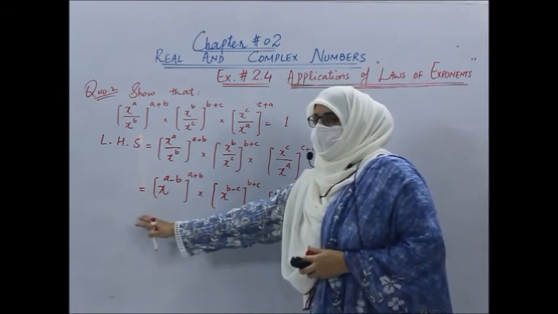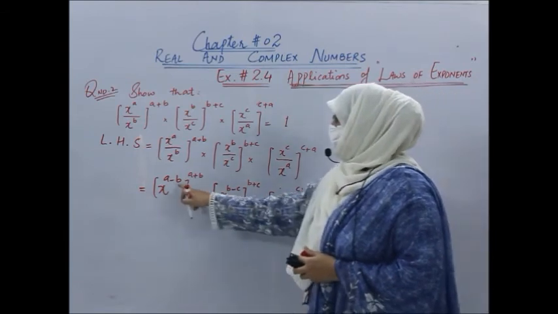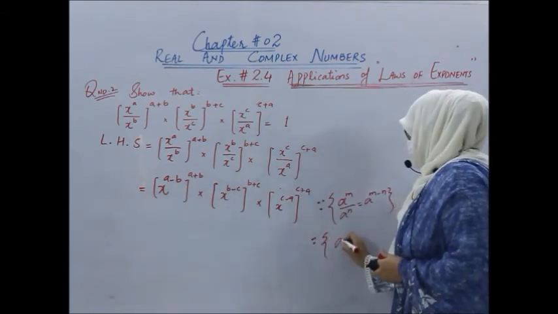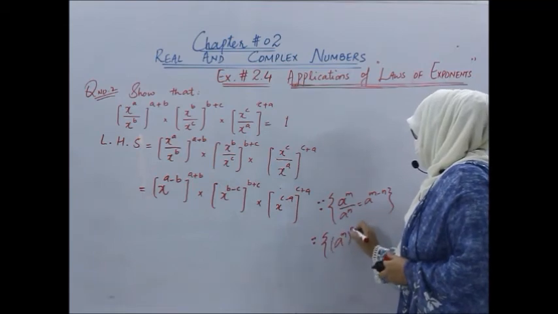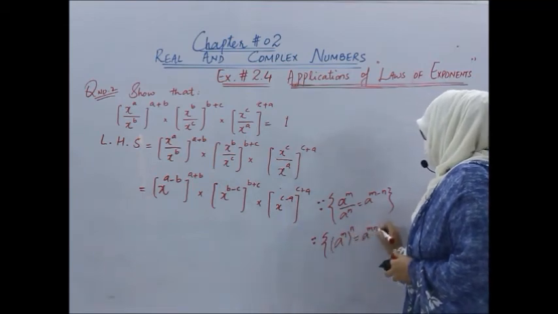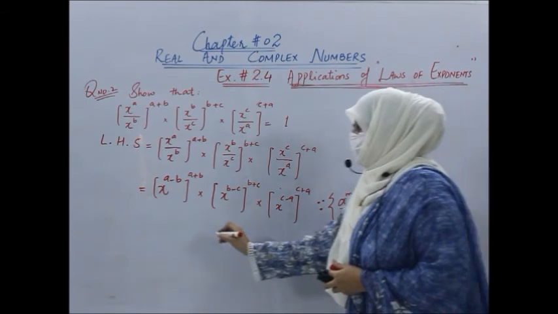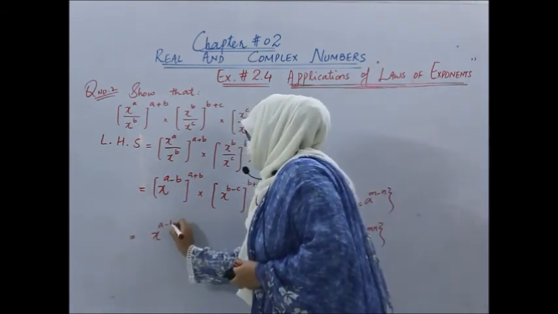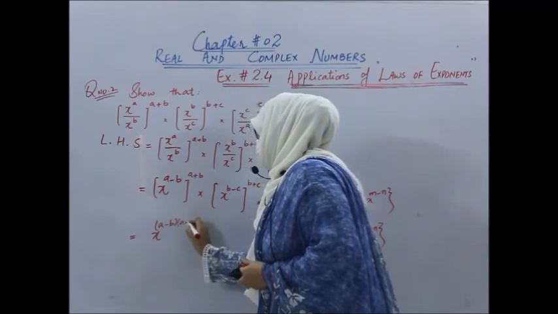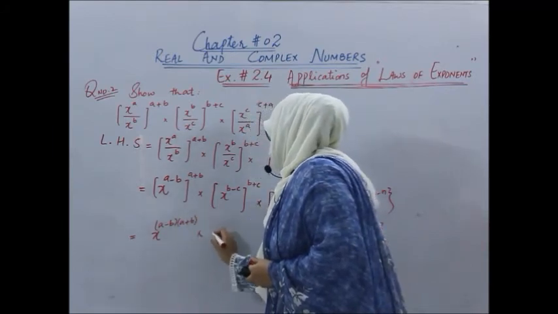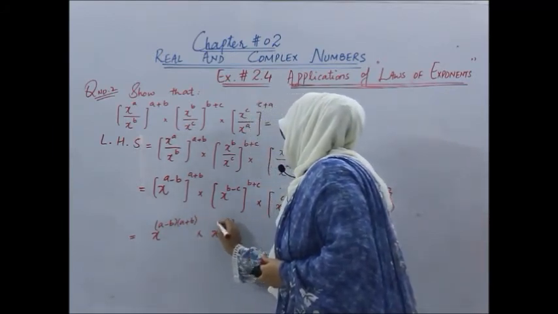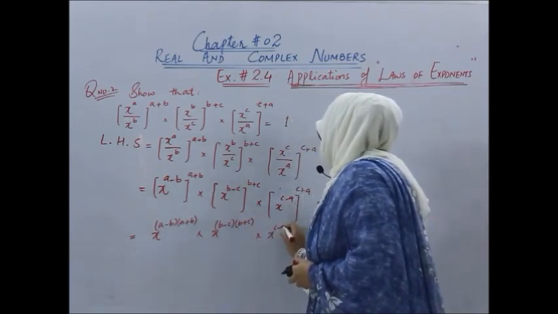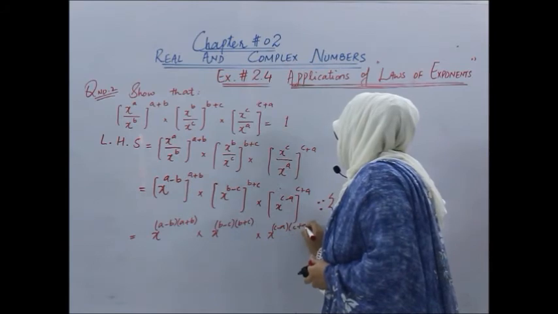Now what about the second step? Which law of index will we use? We will multiply the powers. Have you studied this law of index? (a power m) whole power n is equal to a power m into n. So this law of index we will use over here. You will mention that law parallel to this step. x power a minus b into a plus b, x power b minus c into b plus c, into x power c minus a into c plus a.